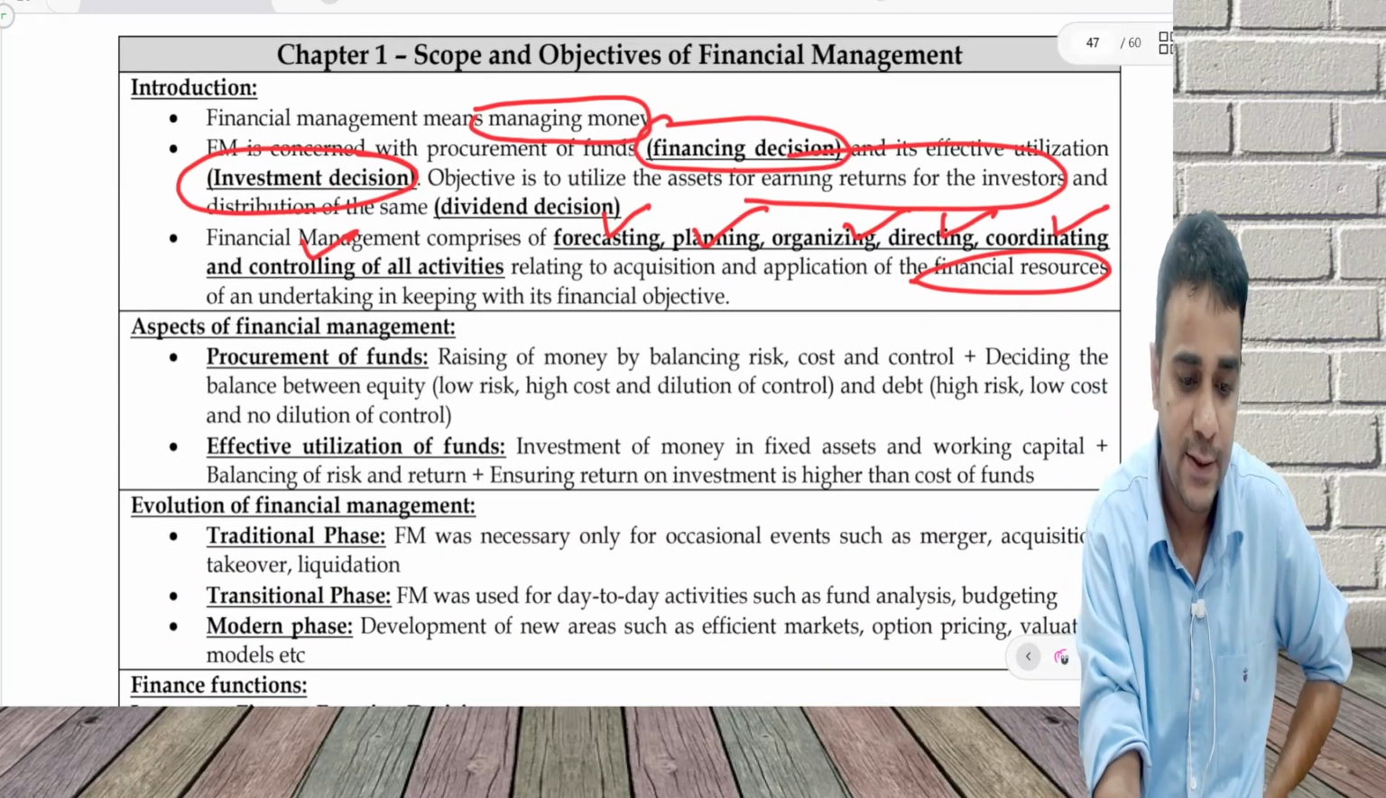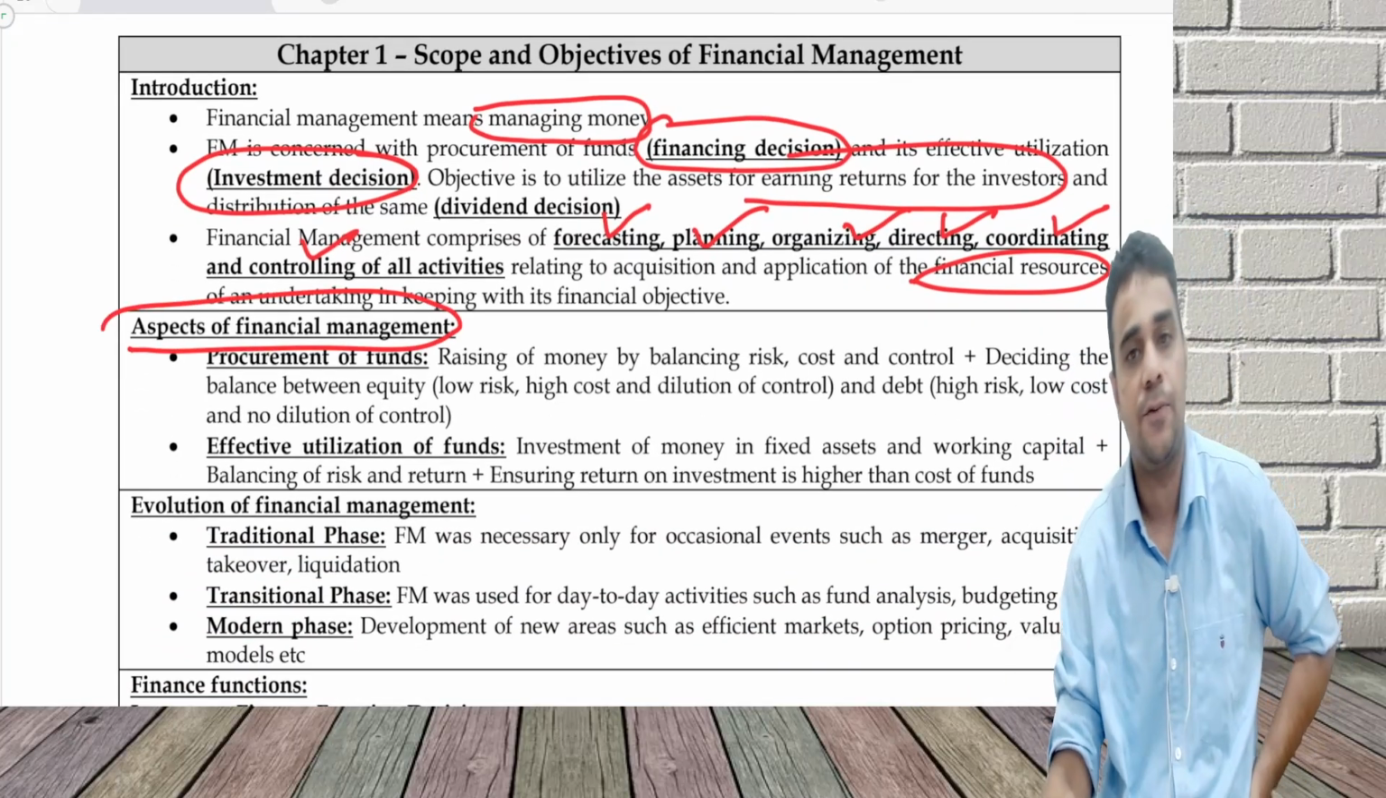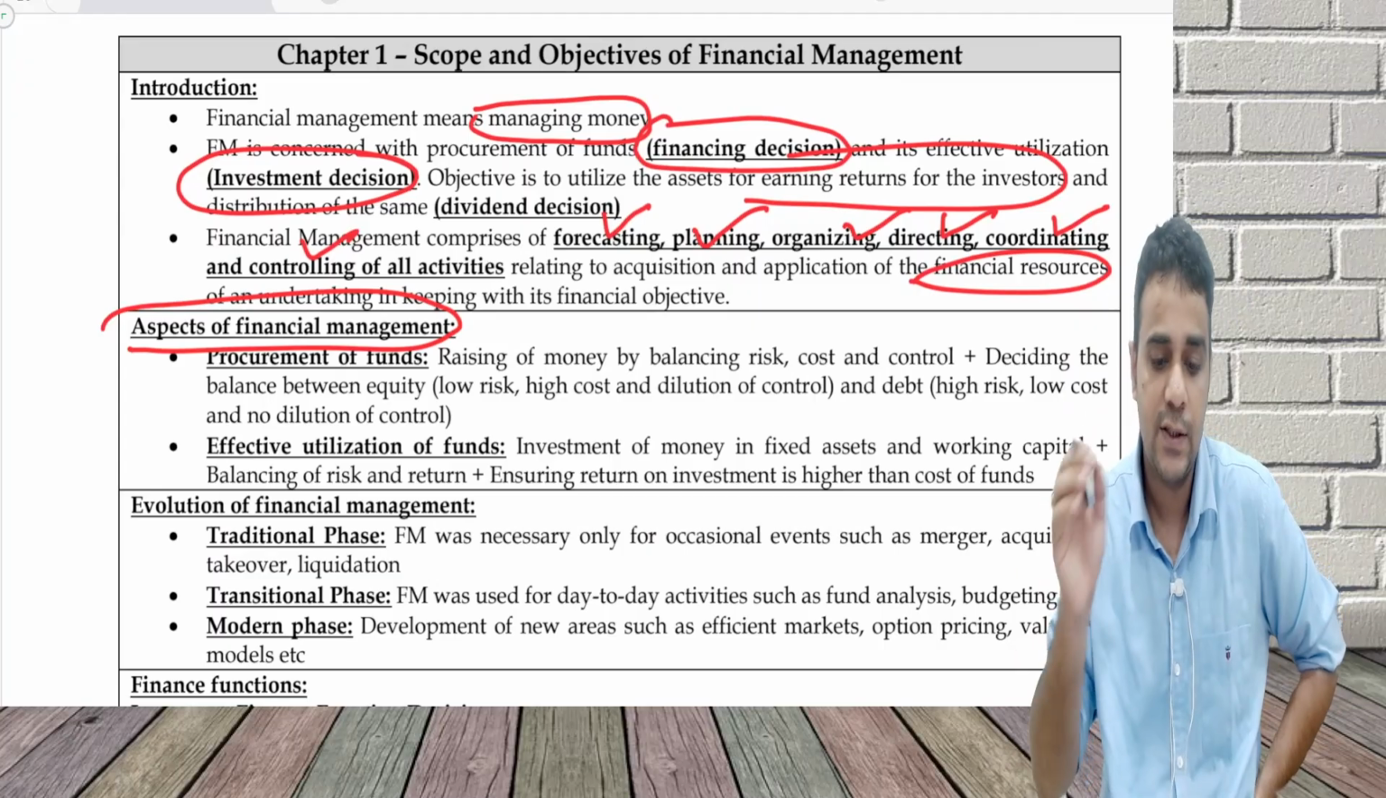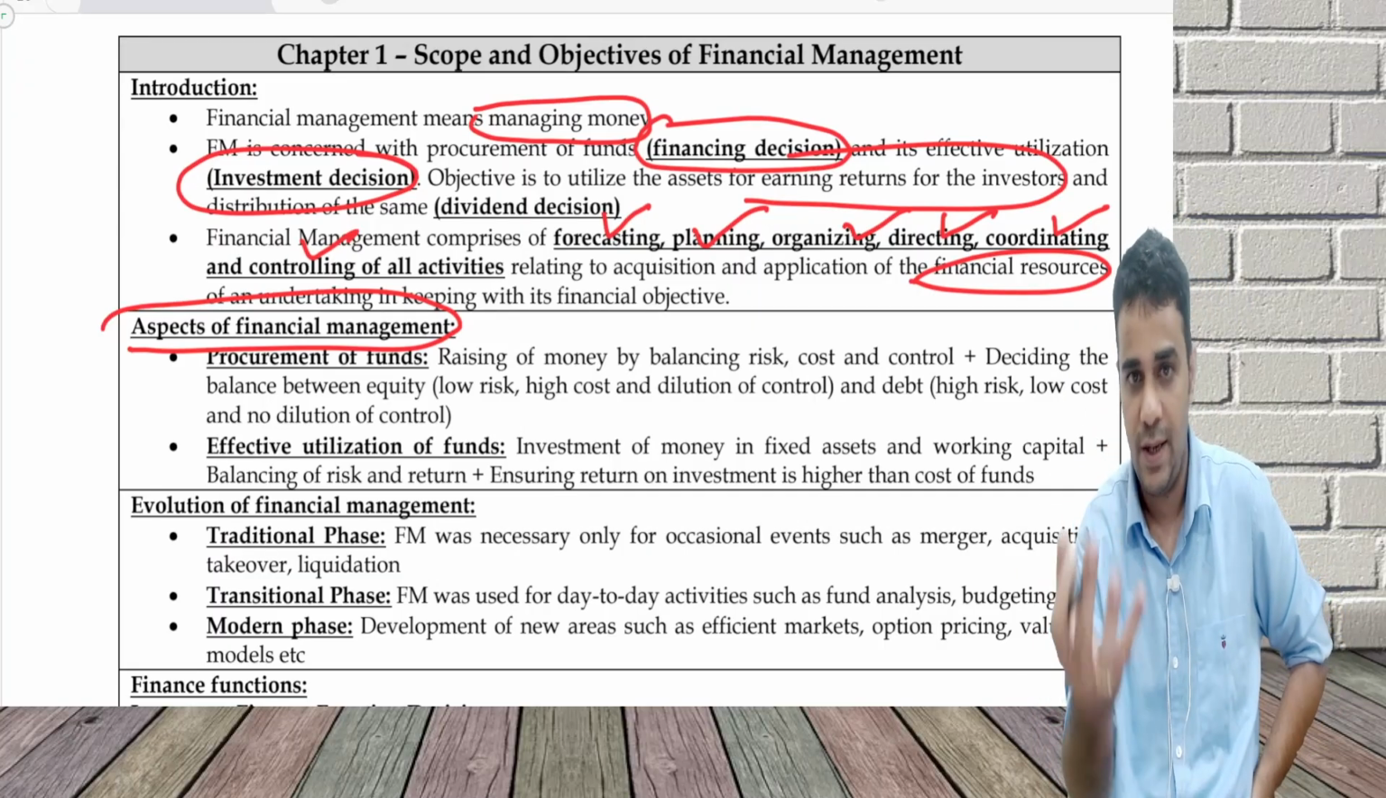Now, aspects of financial management, two key aspects of financial management, which I've already discussed. One is procurement of funds. Procurement is raising the money.